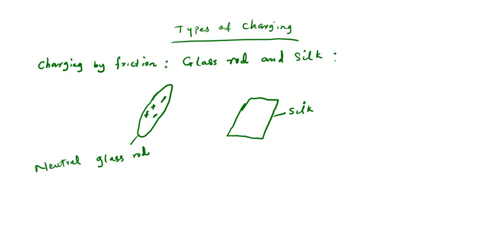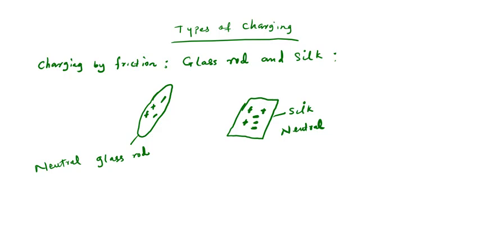The same way with silk. Silk also has the same number of protons as electrons. Let's assume it has 3 protons, so it will also have 3 electrons to make it neutral. 1, 2, 3 protons, 1, 2, 3 electrons. So it cancels out, and that makes the silk neutral. Is that understood now?